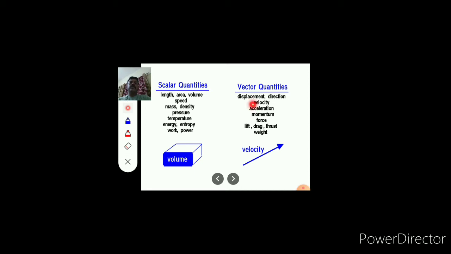In velocity, acceleration, for all these quantities we require magnitude as well as direction. Without magnitude and without direction we can't express a vector quantity. So for a vector quantity we require magnitude as well as direction, and for a scalar only magnitude. With the help of only magnitude we can express it.